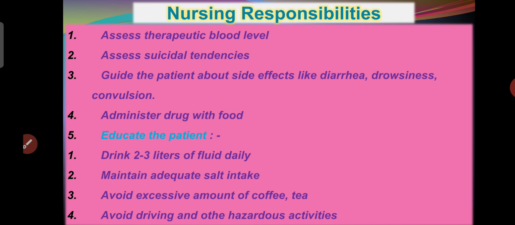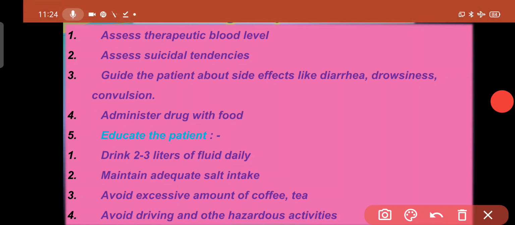You must take the nursing responsibility when you are giving lithium therapy. It is a very important part. Assess the therapeutic blood level. The therapeutic blood level of lithium is 0.5 to 1.5, known as the therapeutic index.